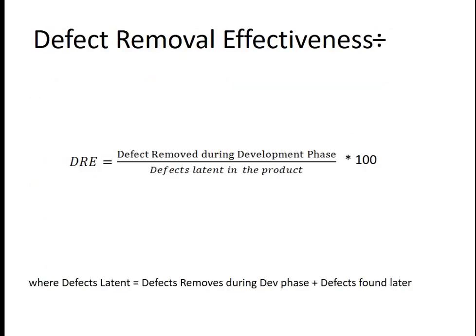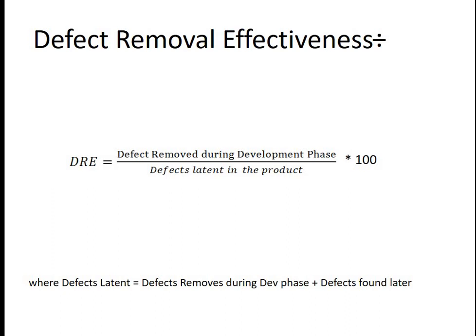Now next is defect removal effectiveness. This particular metric has a straightforward formula: defects removed during the development phase divided by defects latent in the product, times 100, where defects latent is equal to defects removed during the development phase plus defects found later.